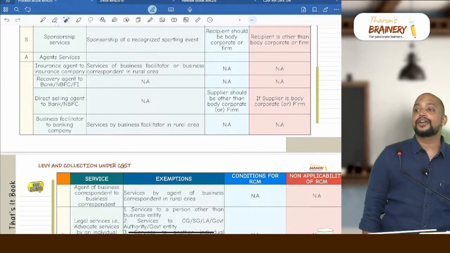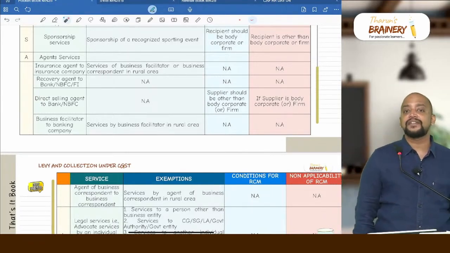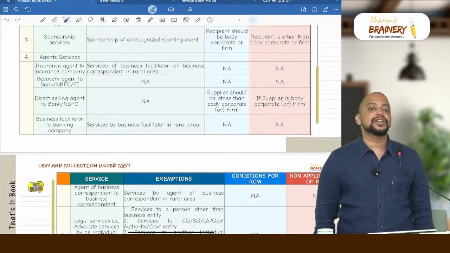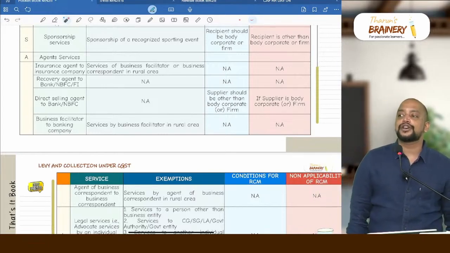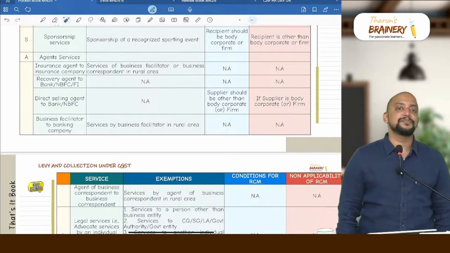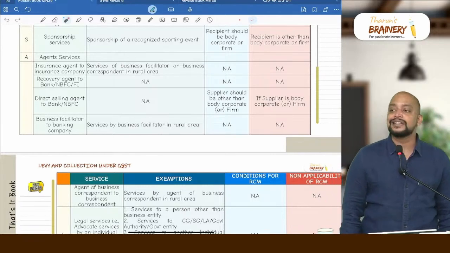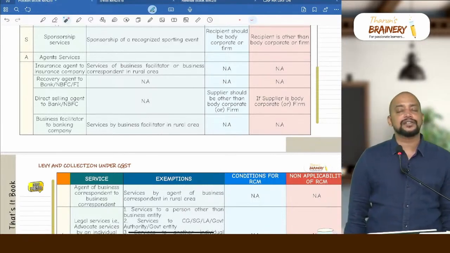Then next, A for agent services. Who are the agents covered there? Total 5 agents you can see. Insurance agent providing services to insurance company. Liability to pay GST is on the insurance company. But do we have any exemption? Yes. If the insurance agent is a business facilitator or business correspondent working in rural area, then it is exempted. Any condition for RCM? No. Any non-applicability of RCM? Also no.